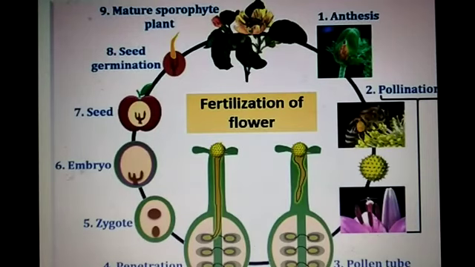Here in these pictures, you can see the life cycle of flowers. After fertilization, the zygote is formed, then the embryo and seed are formed from the ovules, then seed germination, and a new mature sporophyte plant is formed.